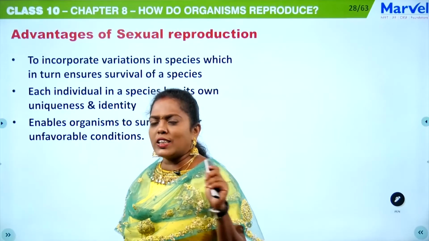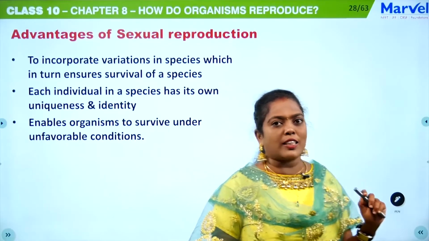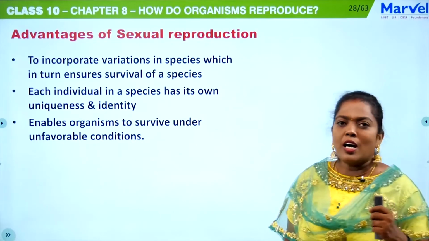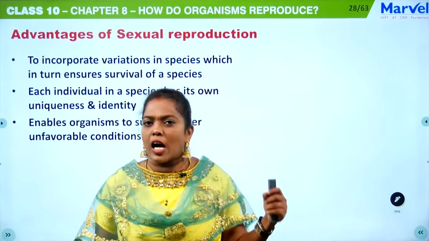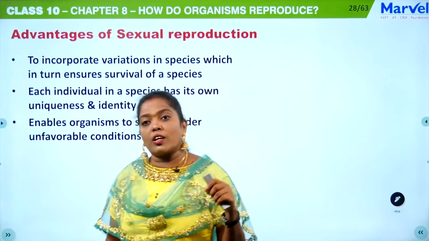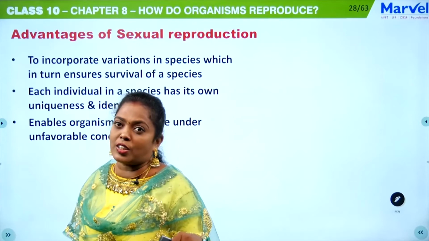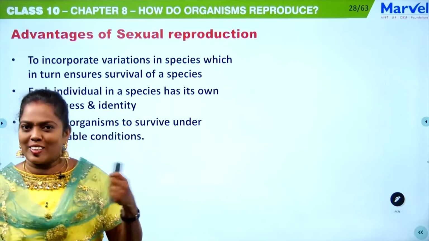Then what is the advantage of sexual reproduction? When they ask you a question, they won't just ask you to explain sexual reproduction. They'll ask what is sexual reproduction and what are the advantages, or according to you what are the advantages.